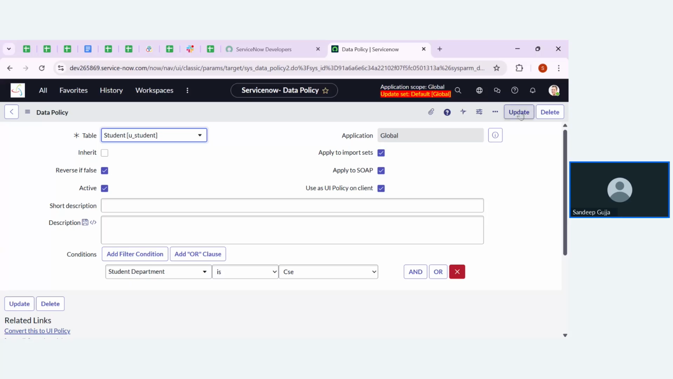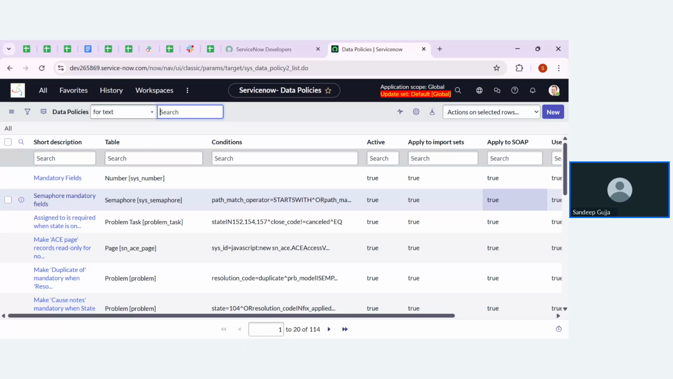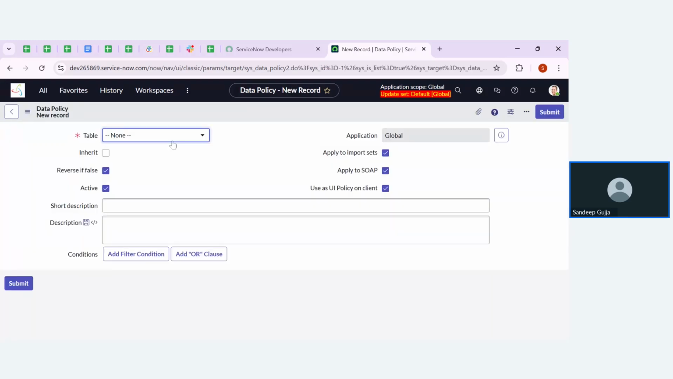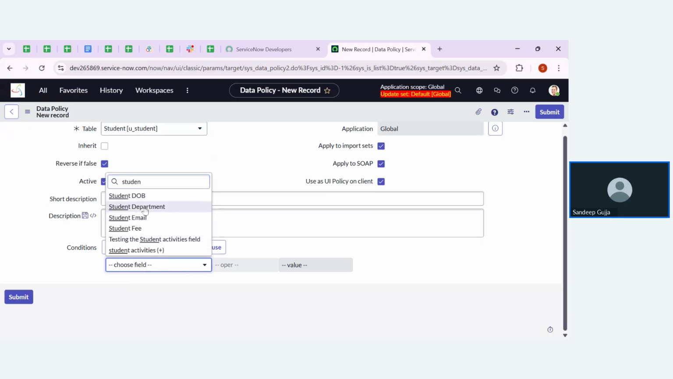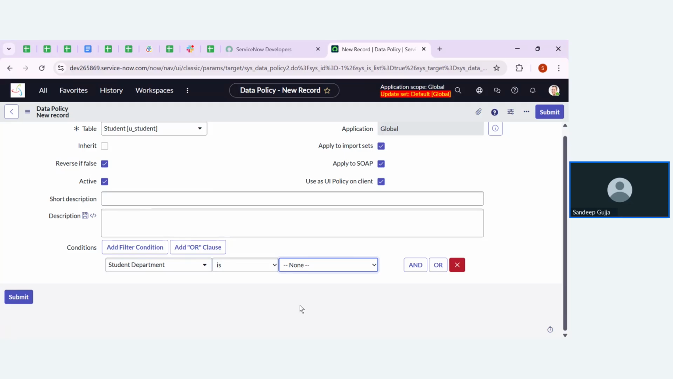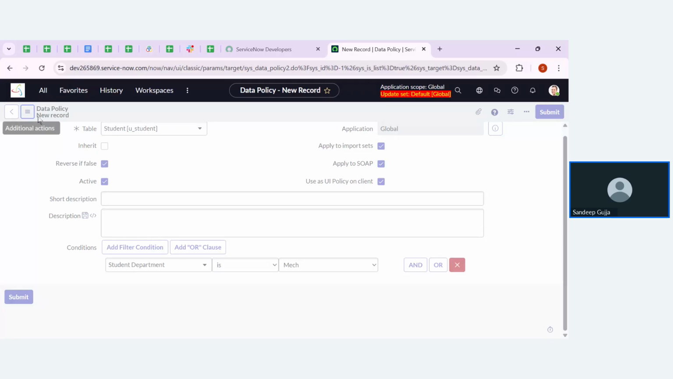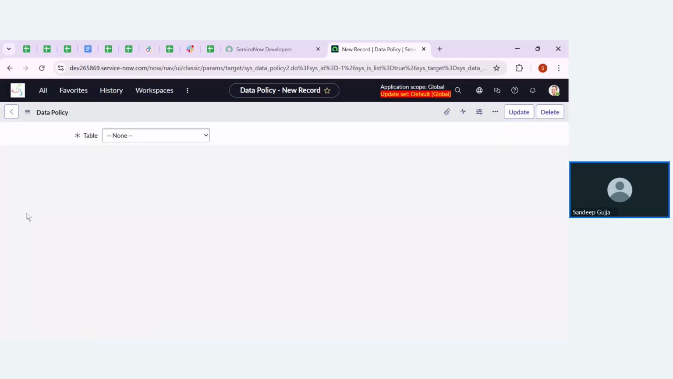Click on update. Now let me immediately create one more data policy to work on the same field. That particular condition should be read only. Let me click on new. Select the table, that is student. Now the condition is student department is MEC. Previously it was CSC, then I made the last name field mandatory. Now I will make that field read only.